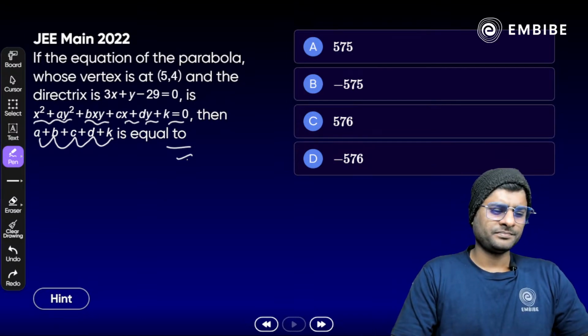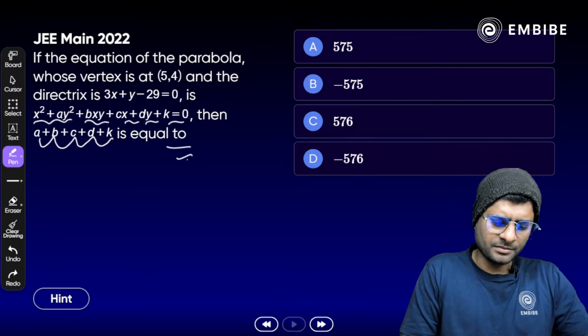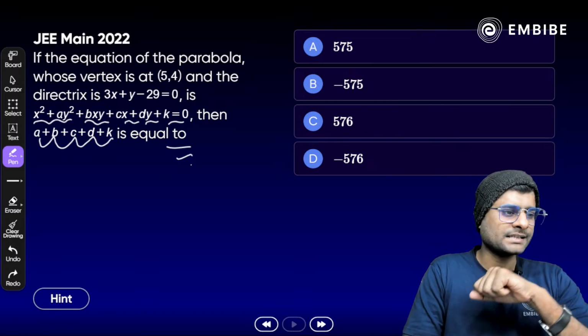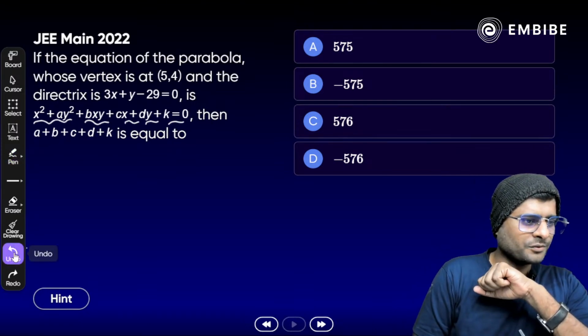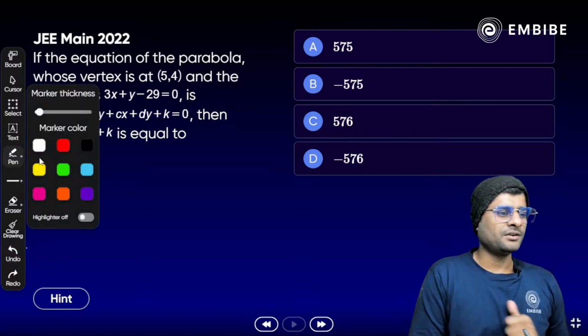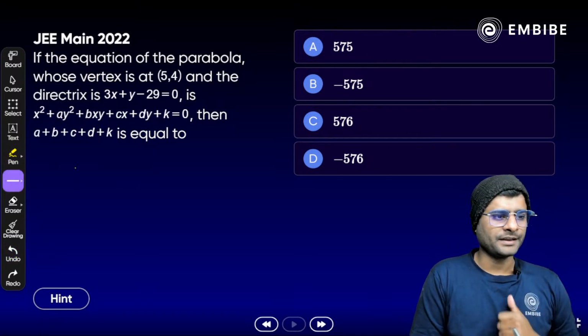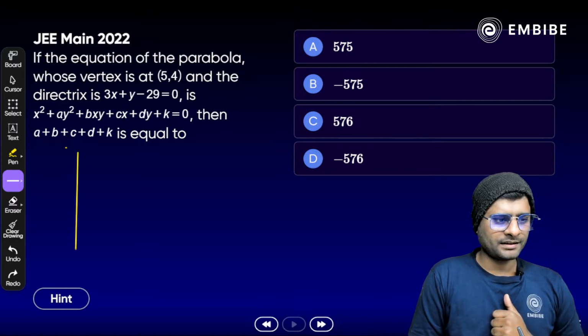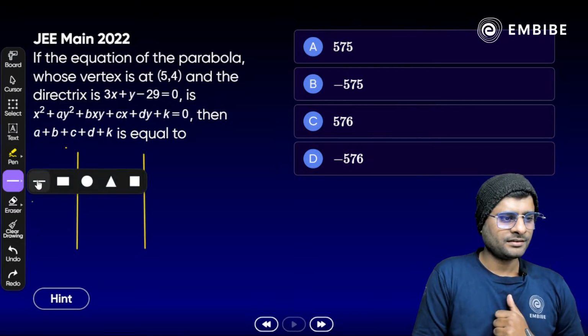Yes, anyone? Any idea? Anyone? How do we solve? I have just drawn a rough figure, so it will become very easy. We have made a parabola here, correct?